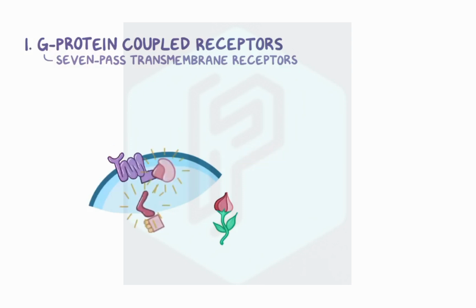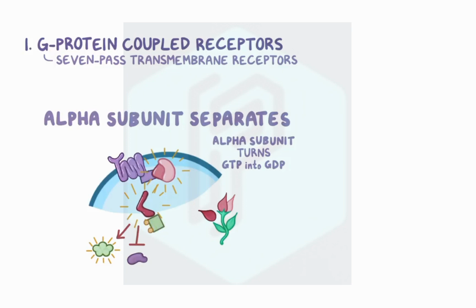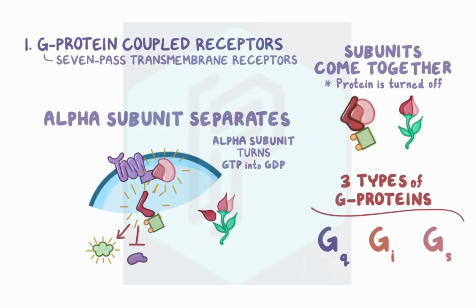When the alpha subunit is bound to GTP, the alpha subunit separates from the beta and gamma subunits, like one petal opening and separating from the others. When that happens, the alpha subunit is free to interact with other proteins. It stimulates some while inhibiting others. But to act on other proteins, the alpha subunit turns GTP into GDP, and when that happens, the 3 subunits come together again, the flower closes, and the G protein is turned off. Overall, there are 3 types of G proteins: Gq, Gi, and Gs, and each one stimulates and inhibits a different set of enzymes and molecular pathways.